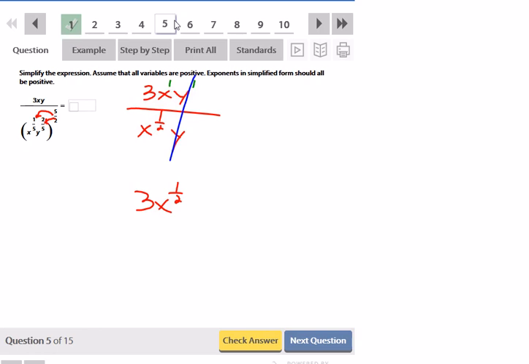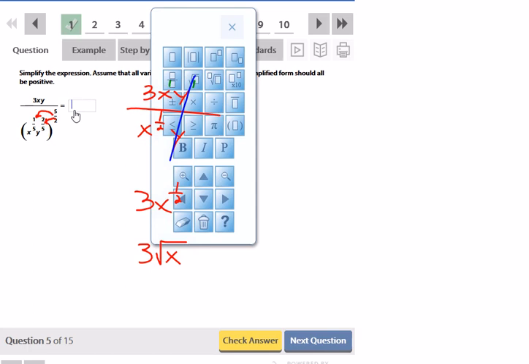Now, I'm not sure, because I have experience with this book before, this book might expect you to write it this way, but the way it should be written, because you should never leave a rational exponent, is to change that back to a radical. So I'm going to first try to write 3 square root of x. x to the 1/2 power is the same thing as saying square root of x. I'll try writing it that way first, and if they don't take it, then I'll put it back as 3x to the 1/2. But you should never leave a rational exponent.